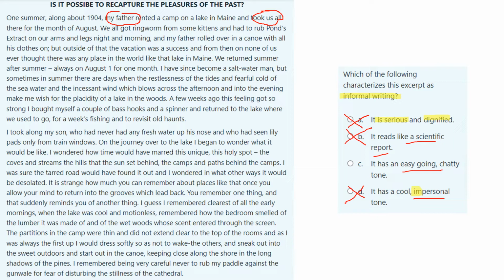And a scientific report, you don't write in the first person. You don't say I in a scientific report. You would write in the third person. You would say it. So the correct answer is going to be answer C.